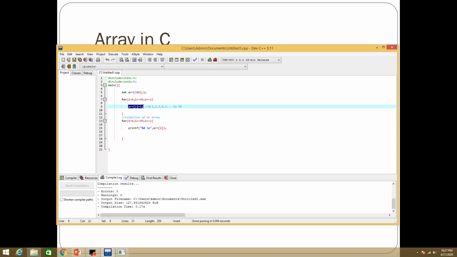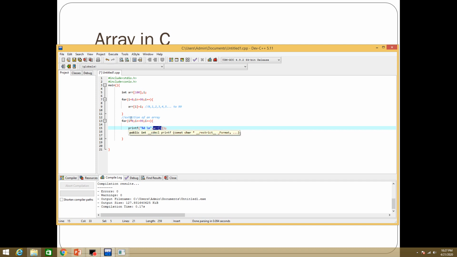Here the array has been initialized with values, and here the array has been declared. Now here we are going to extract the values. Here we have filled the array with values, and now I am going to extract the values of the array from here. So we can use a for loop that executes from 0 to 99. So here printf.